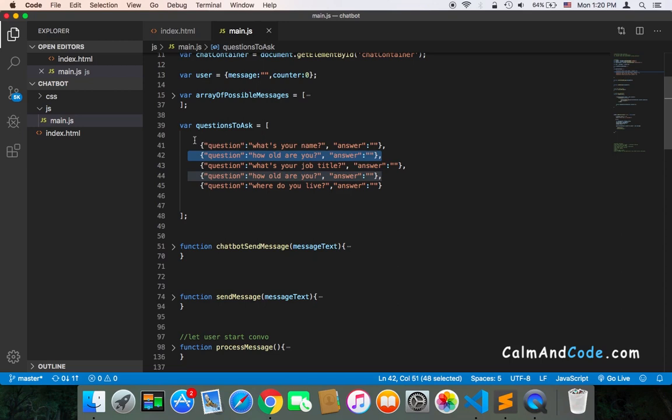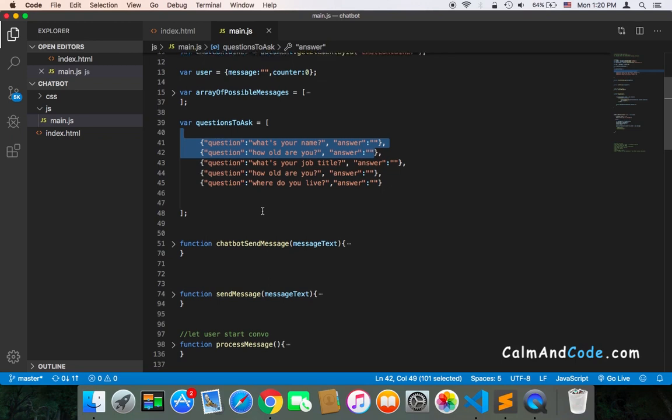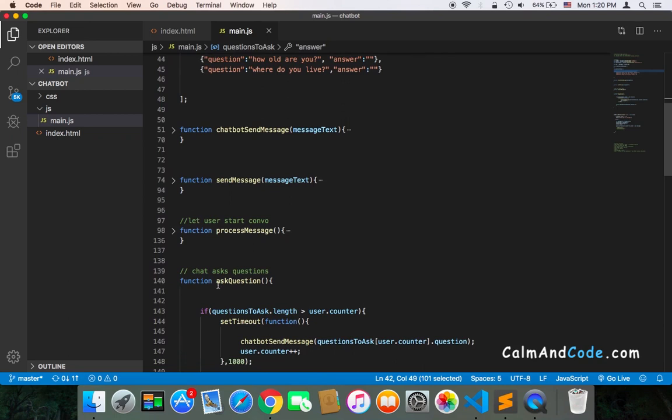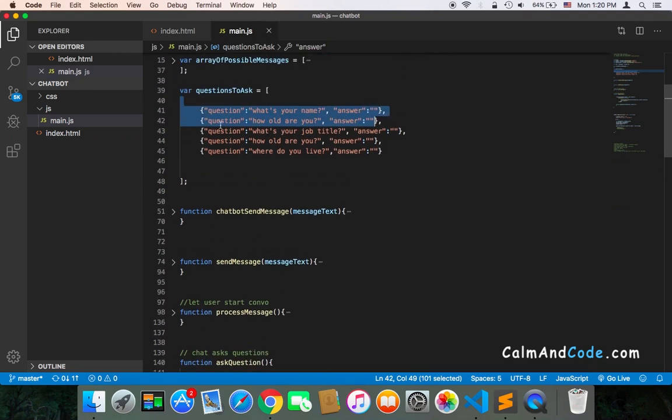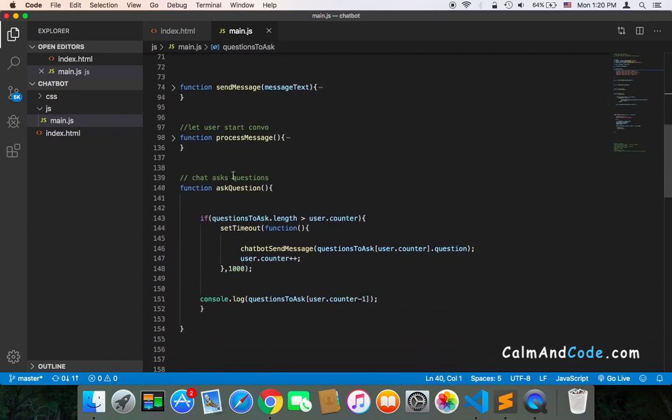So we start with the first question, which is what's your name, or whatever question you want, and then you get the answer, and then you move on to the second question, and then you move to the third, and you continue until the array finishes. So this is the second type of application of chatbot. We have the ask question function and the questions to ask array. So these are very, very important.